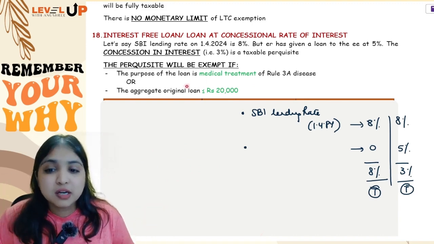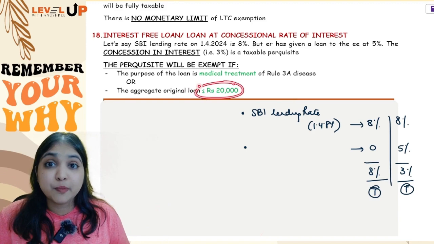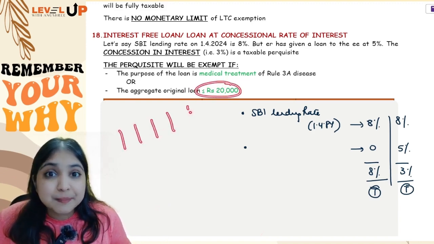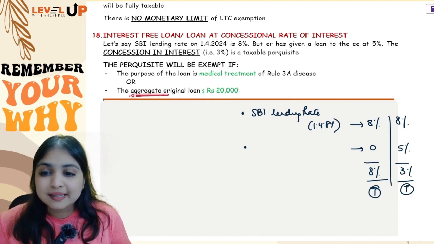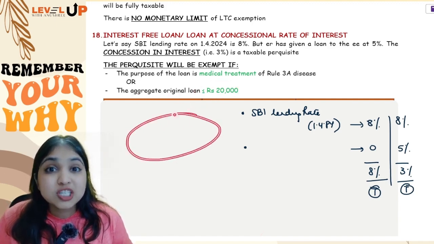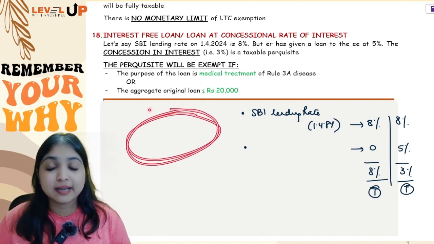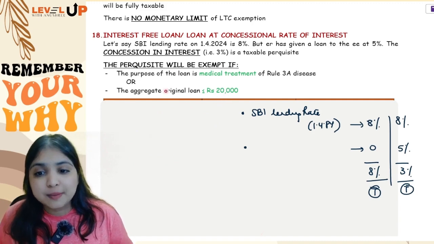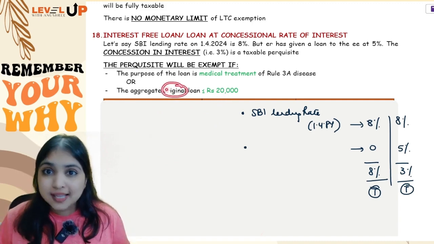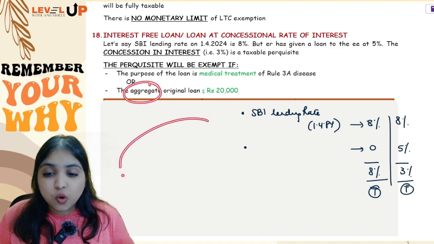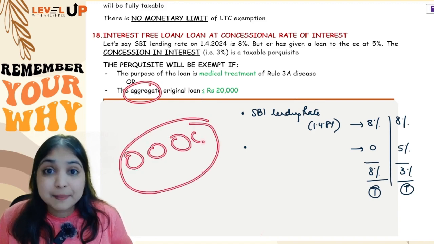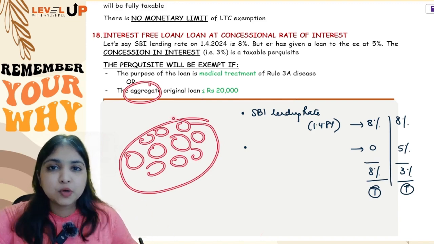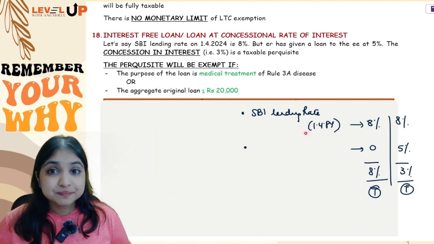Okay. Now here you have to understand about this 20,000 point a little bit more. See, when will you apply this 20,000 limit for each loan separately? No, you will apply this limit to aggregate of all the loans put together. So the aggregate loan you will look at, not separate loan. And will you look at the outstanding amount or will you look at the original amount? You will look at the original amount, not the outstanding amount. So all the loans put together, the original amount put together, if it is up to 20,000, then the perquisite will be fully exempt.